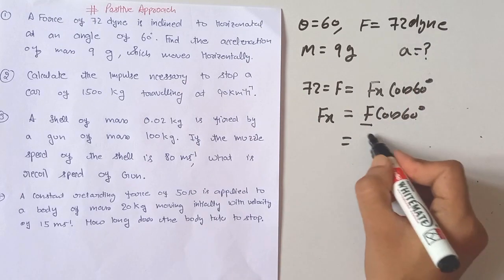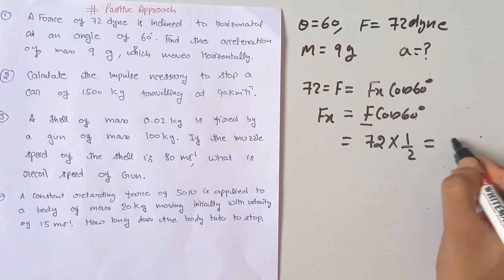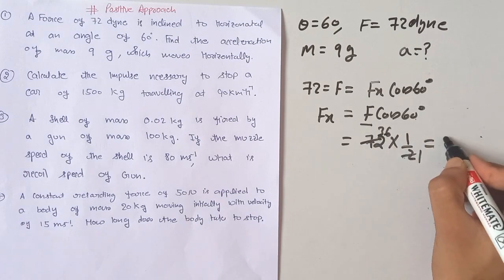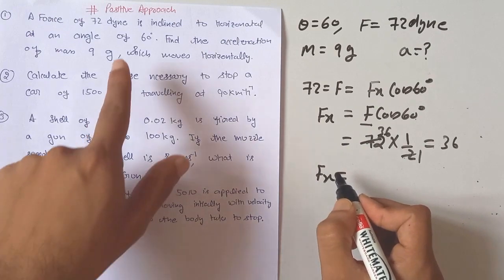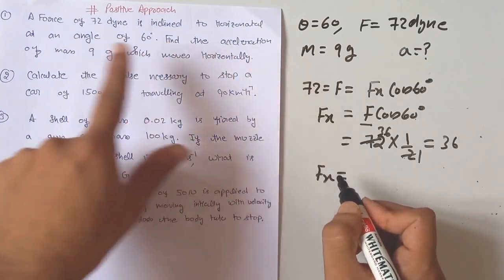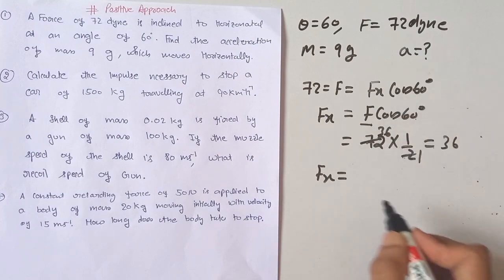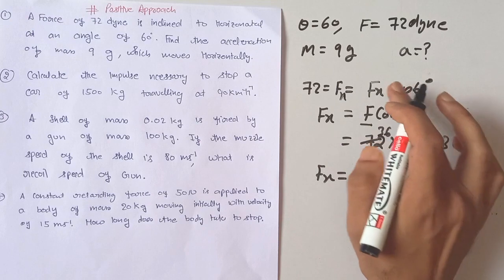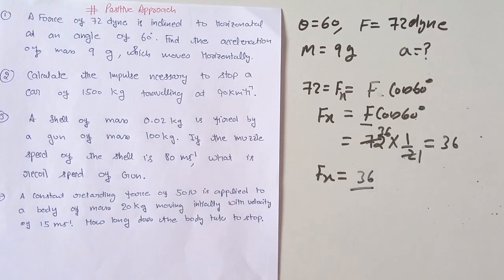Given that F is 72 dyne, 72 multiplied by 1 by 2, which is equal to 36. So the force inclined to the horizontal at an angle of 60 degrees is given by Fx equal to F cos theta, which is equal to 36 dyne.